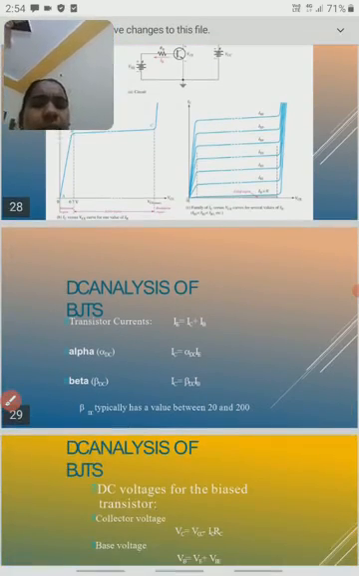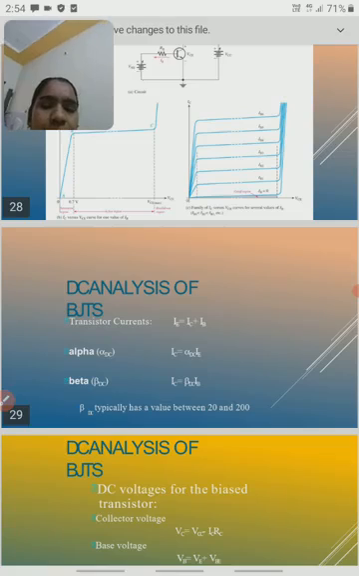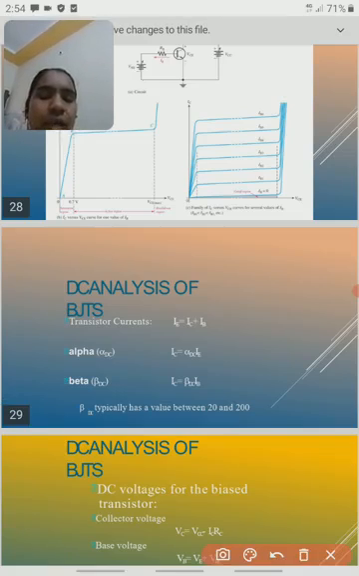And already we know this information: the transistor's total emitter current is equal to the collector current plus the base current. Okay, and another formula is there, alpha is equal to... IC is equal to alpha DC times IE.